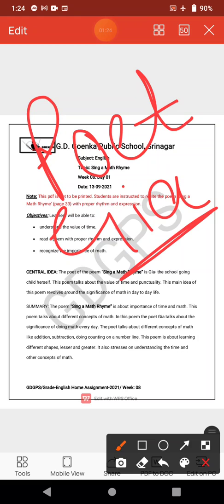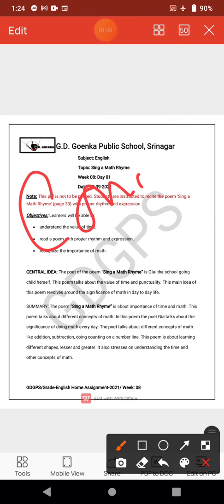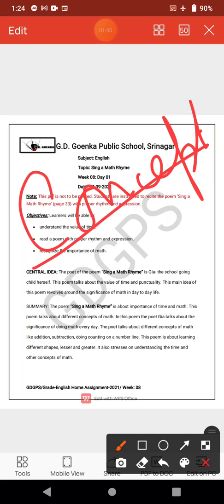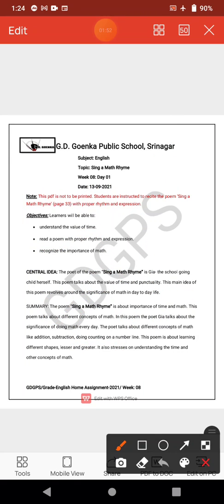In this poem, she tells us about the importance of time and maths. She's trying to tell us how important time is in our life, and how important math is in our life. She is telling us about different concepts of math in this poem, for example, addition, subtraction, and how we do counting backwards and forwards. She is stressing the math that we do in daily life.